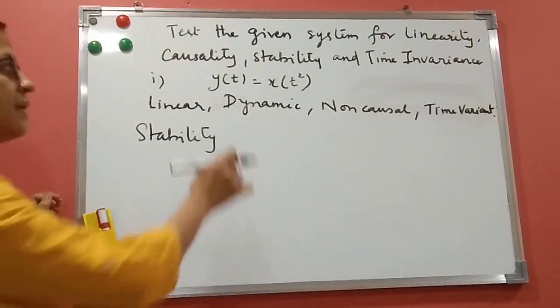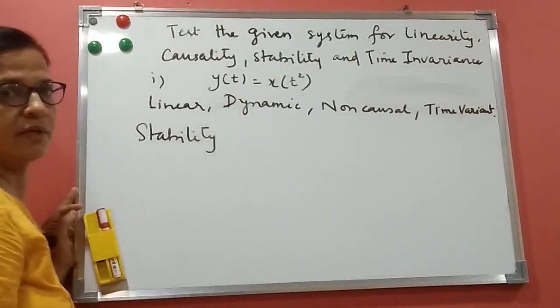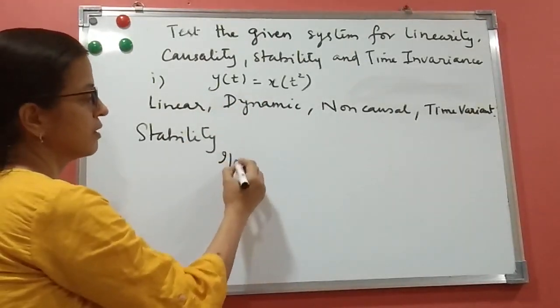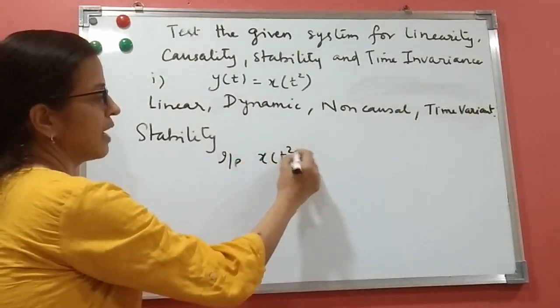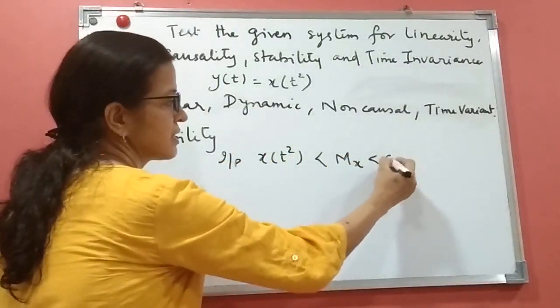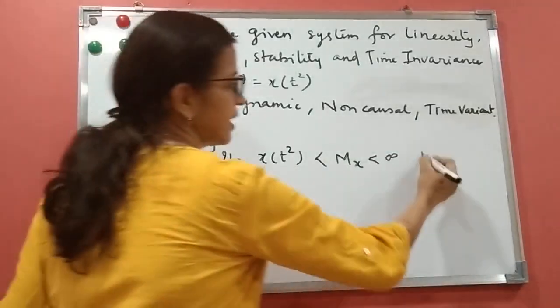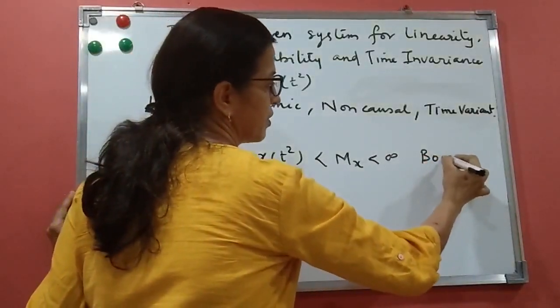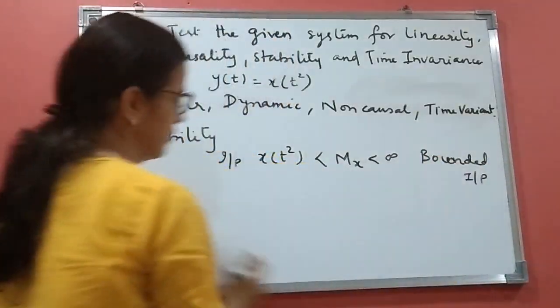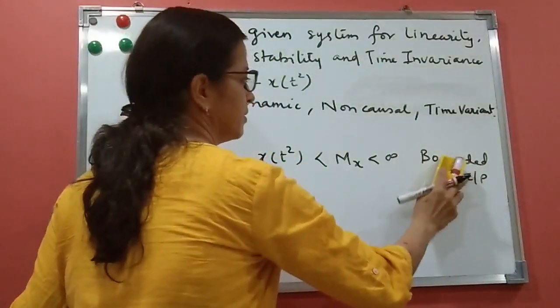Now you can see that y of t is x of t square. It is not having any other component. So when I say that the input x of t square is bounded, that means x of t square is less than Mx, less than infinity. That means it is a bounded input.